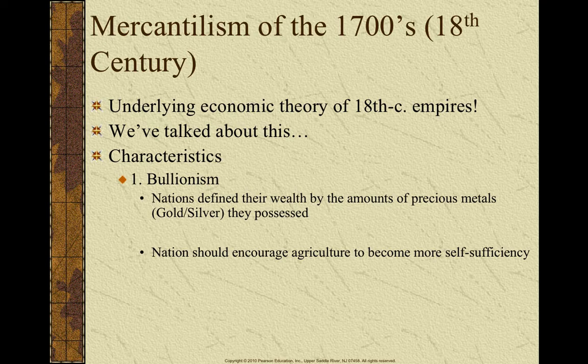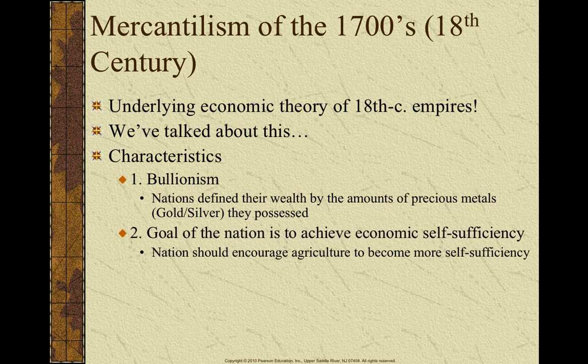And we see that in the war with England, ending with the Spanish Armada. That's one of the first of a couple L's they're going to take. And we know that after the War of Spanish Succession, they're going to be incredibly weak. But nations defined their wealth by how much gold and silver they had.